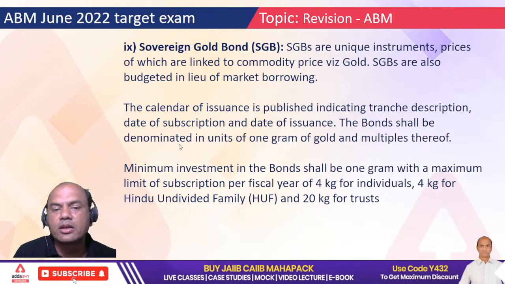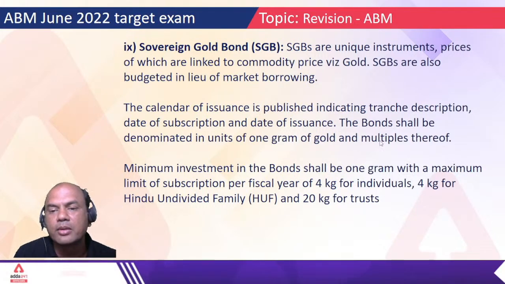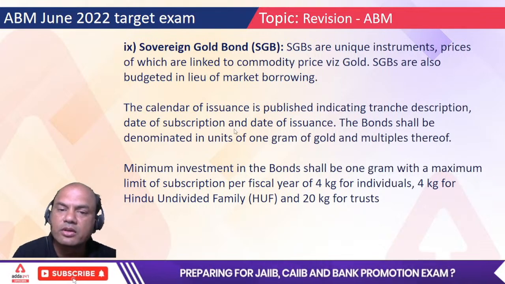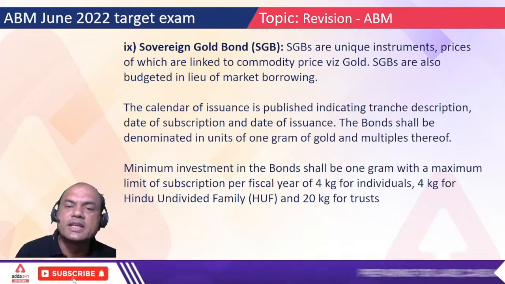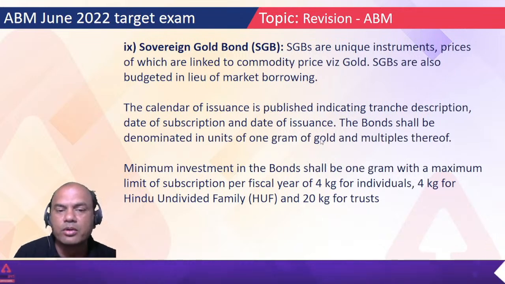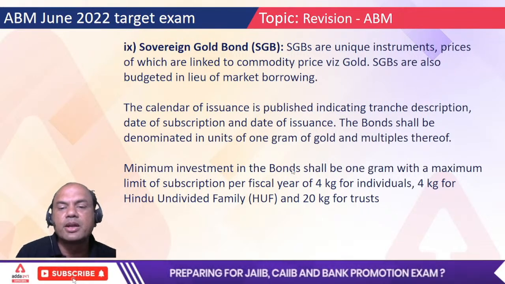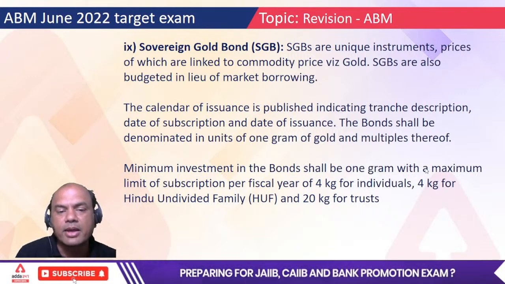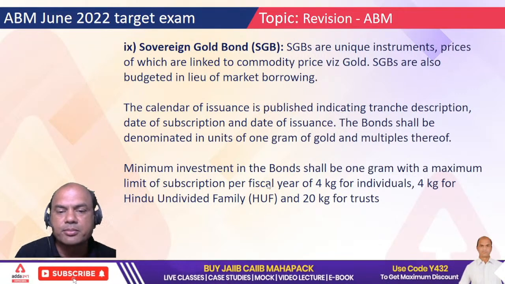The bond shall be denominated in units of 1 gram of gold and multiples thereof. This question you will always get in exam. SGBs are issued for 1 gram of gold. Minimum investment in bond shall be 1 gram with a maximum limit of subscription per fiscal year.